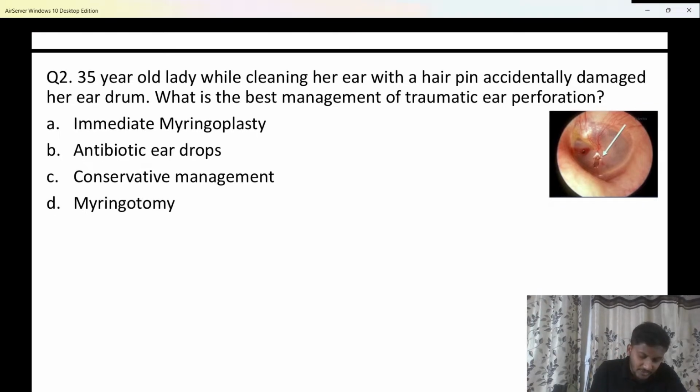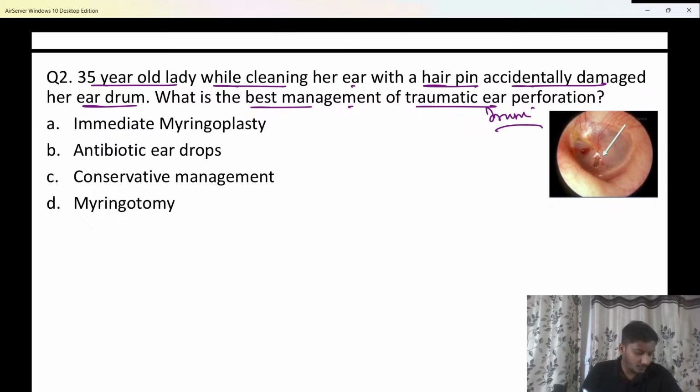Here we have a question that states we have a 35-year-old lady who, while cleaning her ear with a hairpin, accidentally damaged her eardrum, that is her tympanic membrane. She has accidentally damaged her tympanic membrane or the eardrum. What is the best management of traumatic ear perforation, traumatic tympanic membrane perforation or traumatic eardrum perforation?